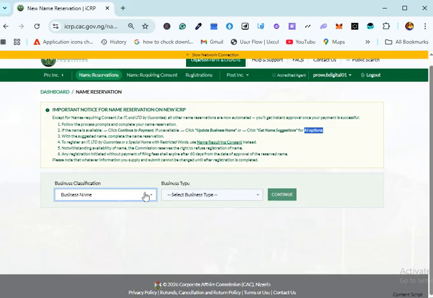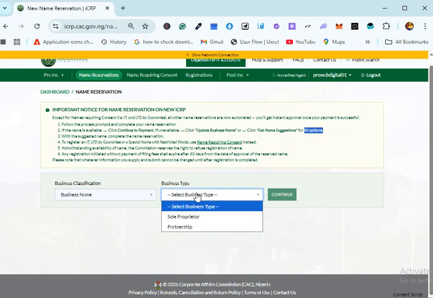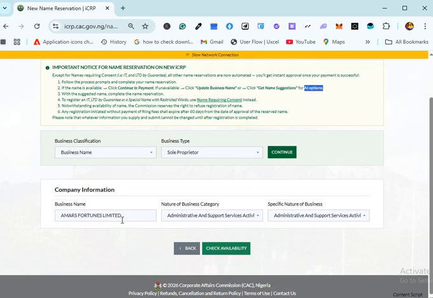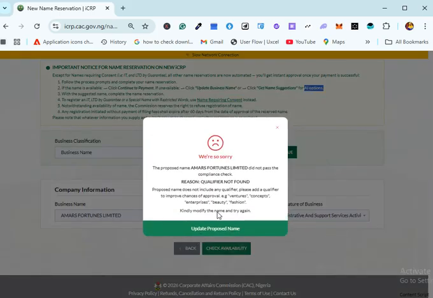So if it is a business name, one thing you need to know is that a business name does not end with Limited or LTD. Instead, it ends with a qualifier. We call it a qualifier. So look at this now. I've already clicked on the business name classification, right? If I check availability, it will not go, because as you can see here, the proposed name Almas Fortress Limited did not pass the compliance check.